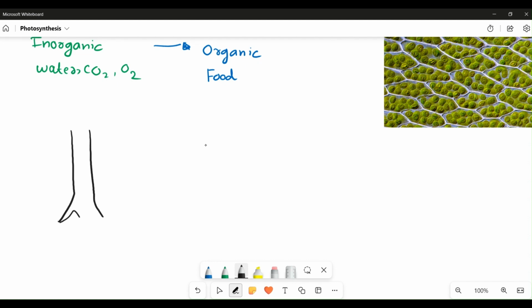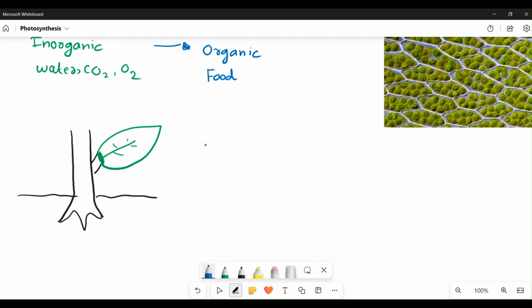So first, this is the stem which I'm trying to draw. Along with the stem, you also have the branches of a plant, okay? And obviously, this is the soil and a big, large leaf. The peculiar green color which I have shown here is a characteristic feature of any plant. We associate plants with being green in color, and this green color is quite vital for the process of photosynthesis.